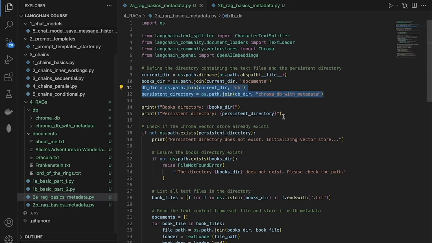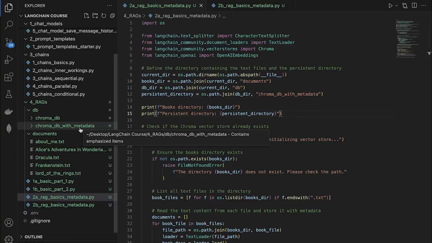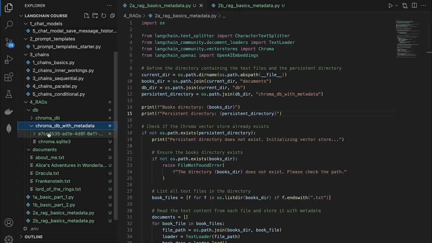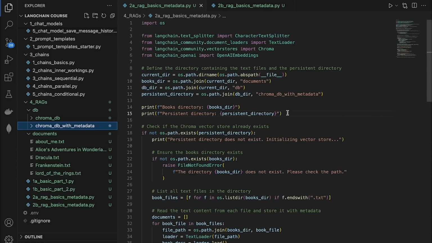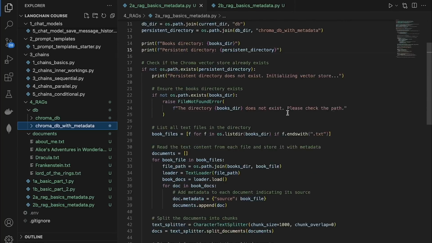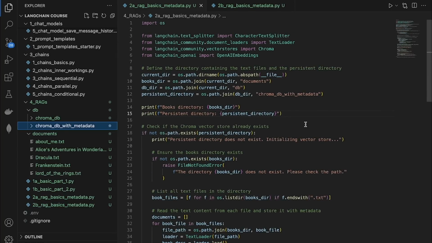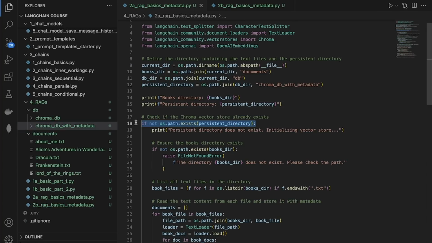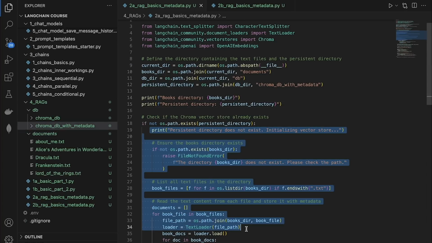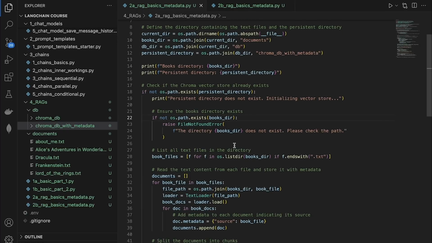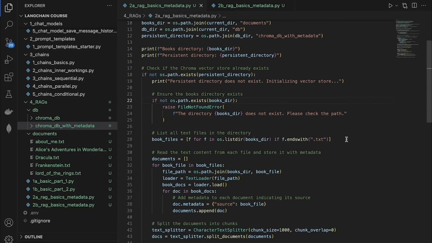So we're using a different database file this time. I've already run this file, so I already have the full embedded version of all of my books in this database file. And the rest of the code is very identical to the first example we saw. We're checking if the database is already created or not. If it's already created, we do not go inside of this if block. So coming in, this is where it's slightly different. Basically what we did the last time, but this time we're embedding several books.